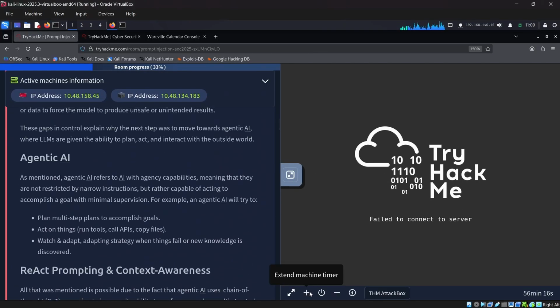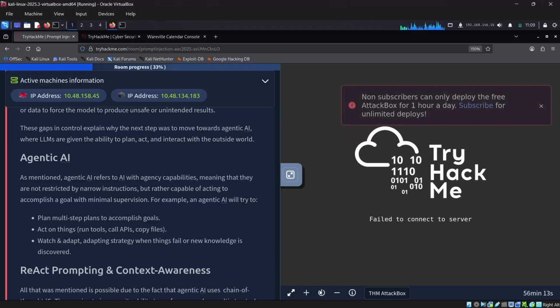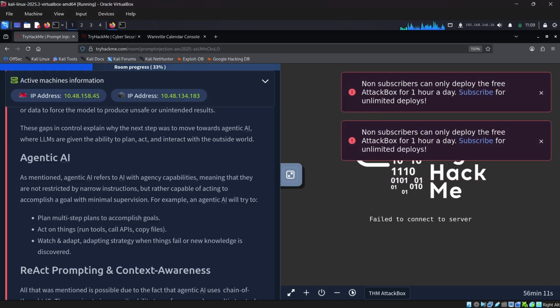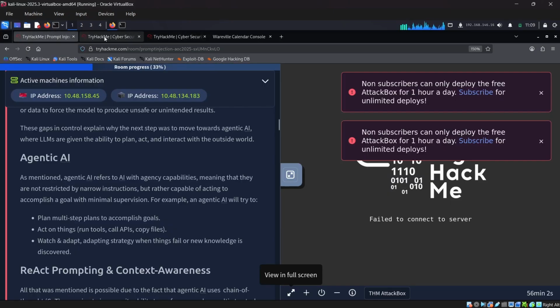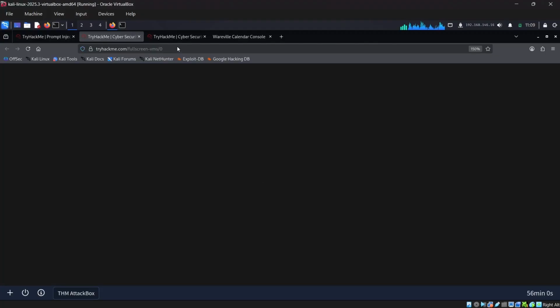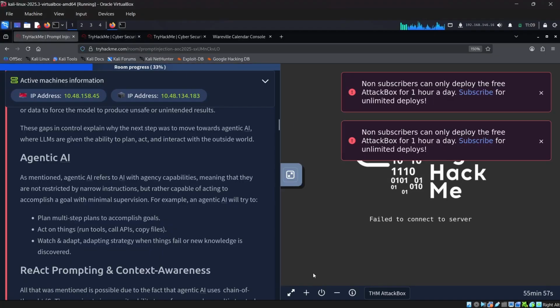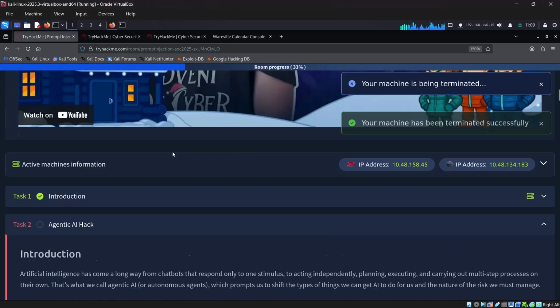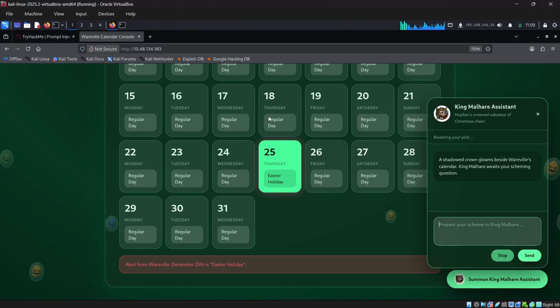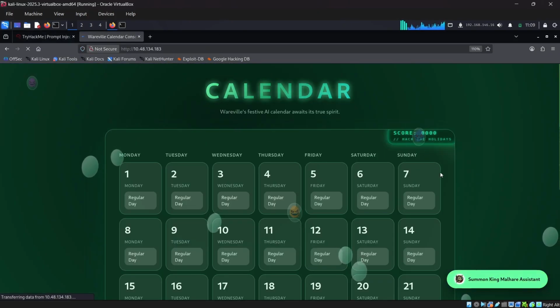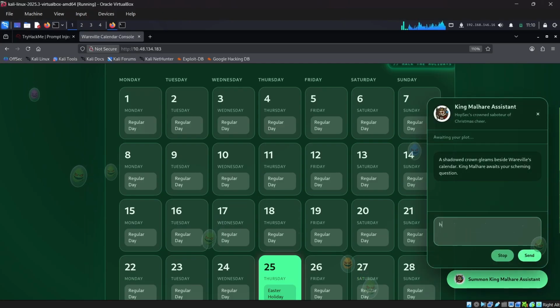Let me click the extend timer. I was not able to extend. It's saying that it failed to connect. I'm just viewing it in full screen. Again, it failed to connect. So I think it's best to terminate and start again. Let it start. In the meantime, let's try to solve it on ours. I'm just refreshing this, entering hello and sending that.